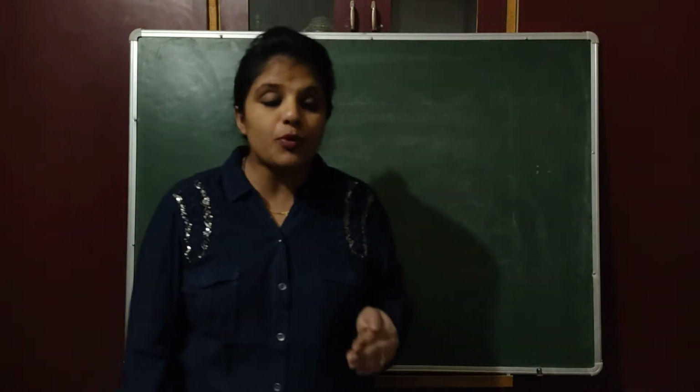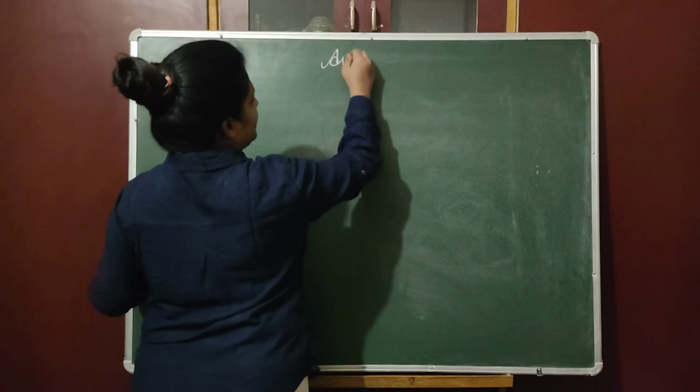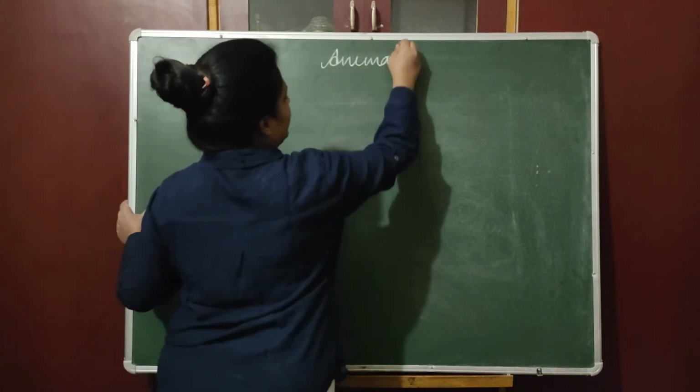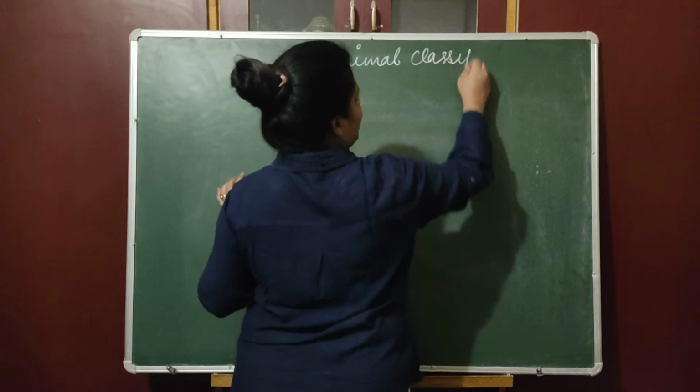Now before classifying any organism, we are supposed to give a name to these organisms, and the naming of these organisms is known as binomial nomenclature. So what is binomial nomenclature? Today we are going to study animal classification, and most of animal classification is in your practical.